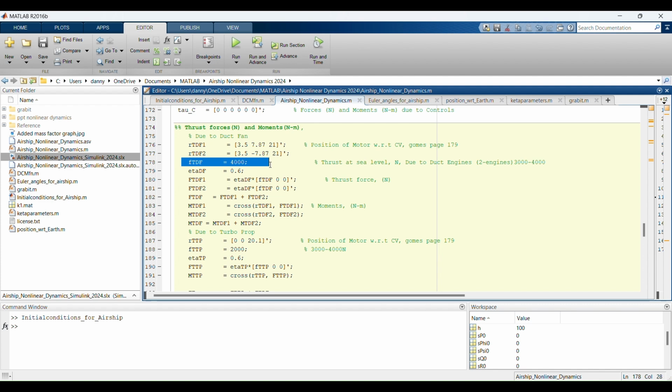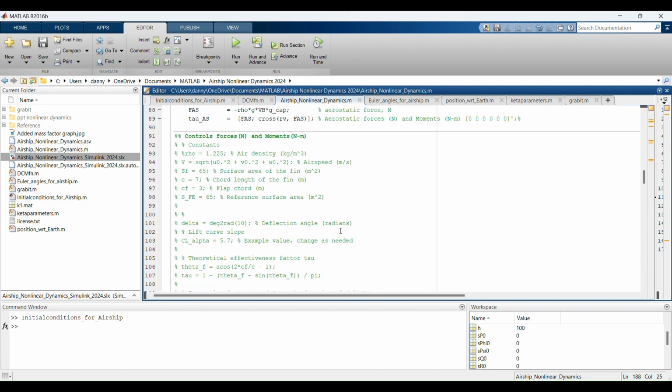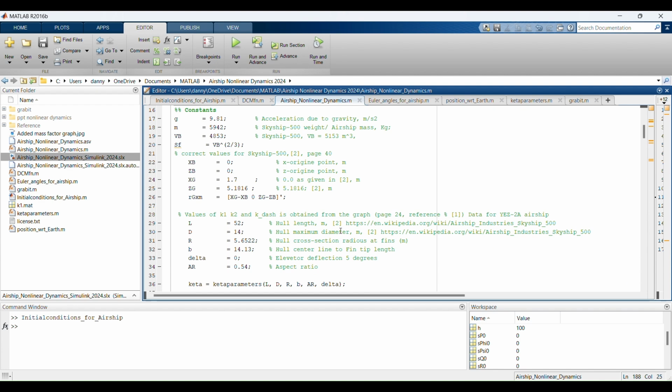So we are choosing 4000 for the ducted fans and 2000 Newton for the turboprops. Earlier they were 1 and 1. I also varied the xcg location, which was earlier 0.00.